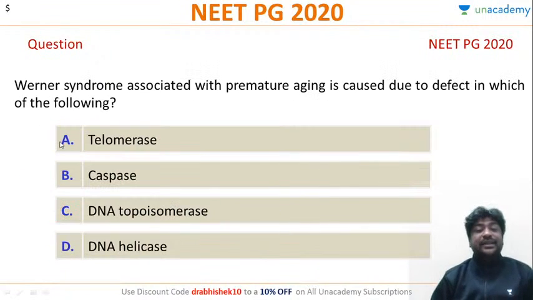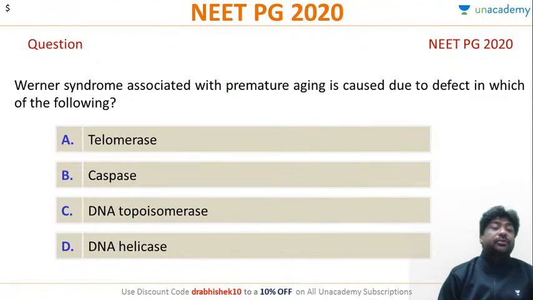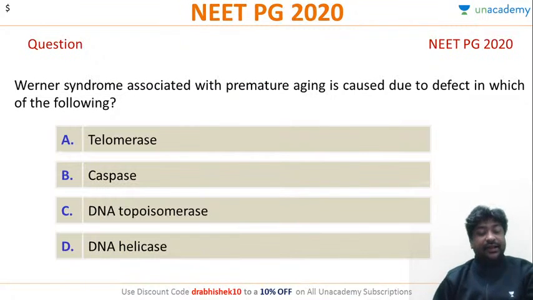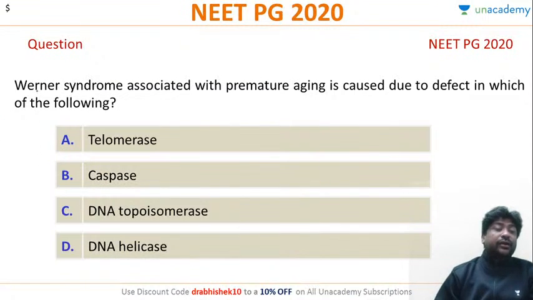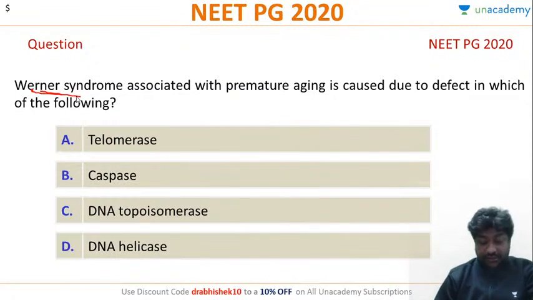Very good. Let's answer this question. Werner syndrome is associated with premature aging and it is caused due to the defect of which of the following? So basically they are asking which deficiency will cause Werner syndrome. Anyone?